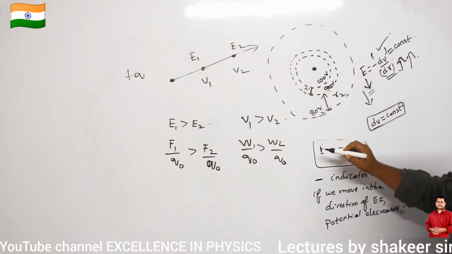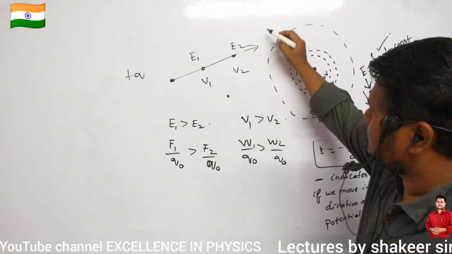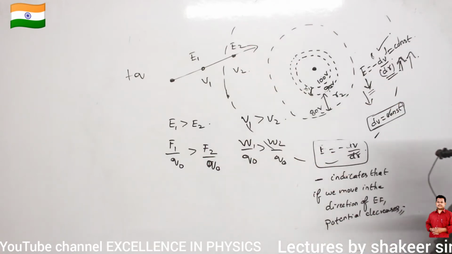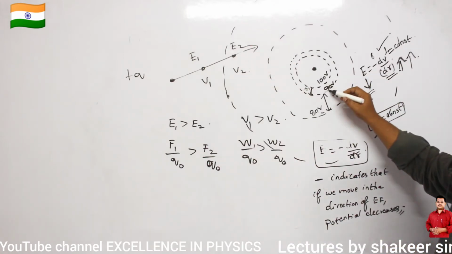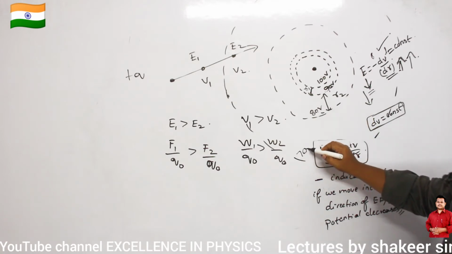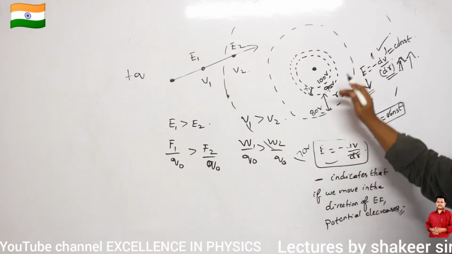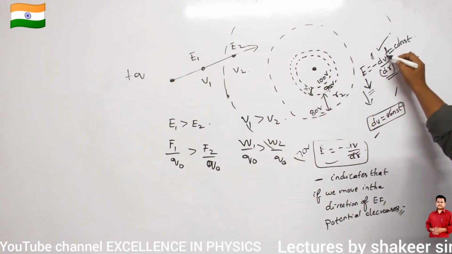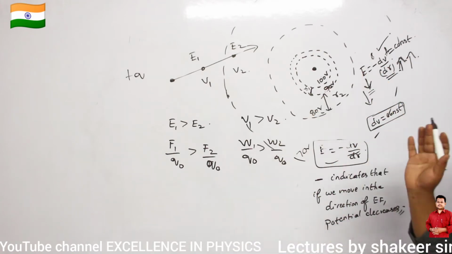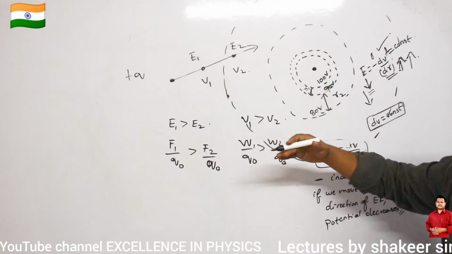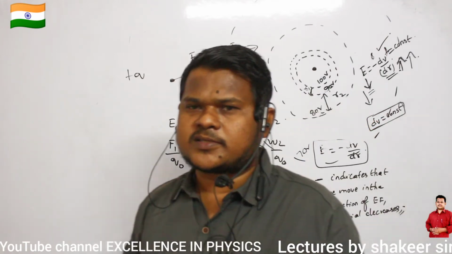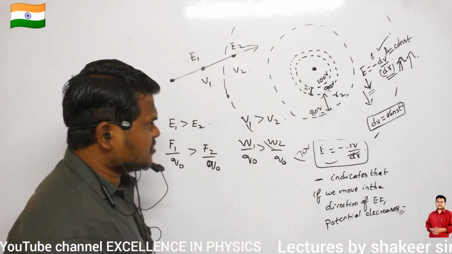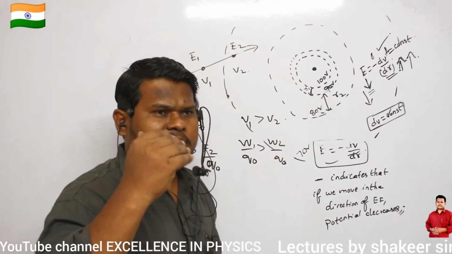So therefore, I have to draw the equipotential surface somewhere here. Clear? If I draw this much bigger sphere, then this becomes my next equipotential surface. So this is 100, this is 90, this is 80, and this one is 70. Are you able to understand how we are drawing the equipotential surfaces? For the same potential difference, if you move away from the point charge, the distance between one equipotential surface and another continuously increases.